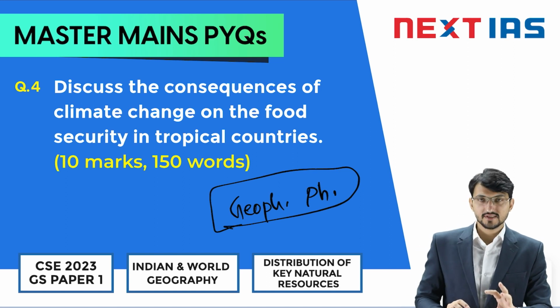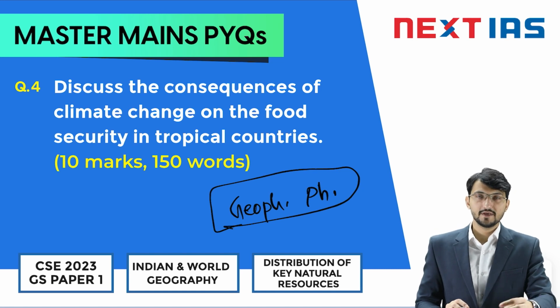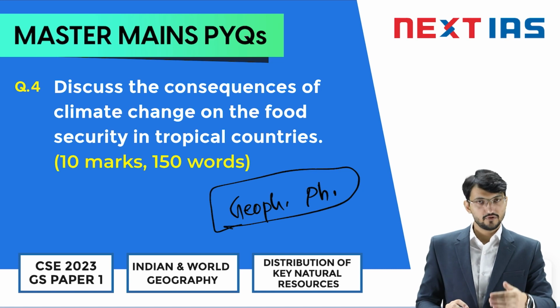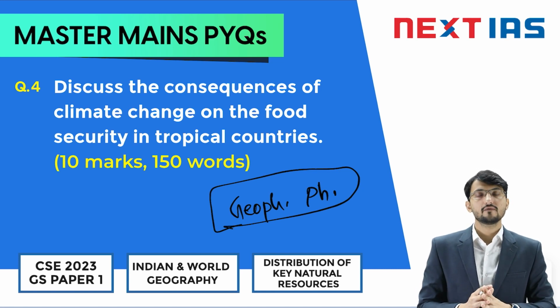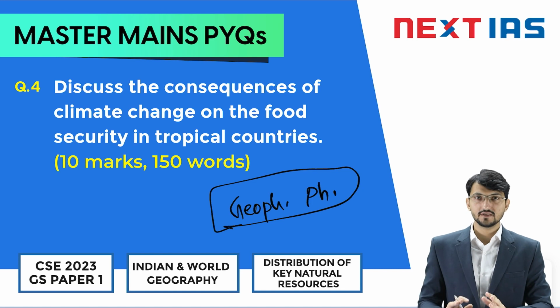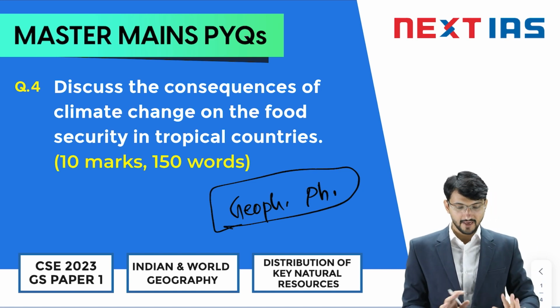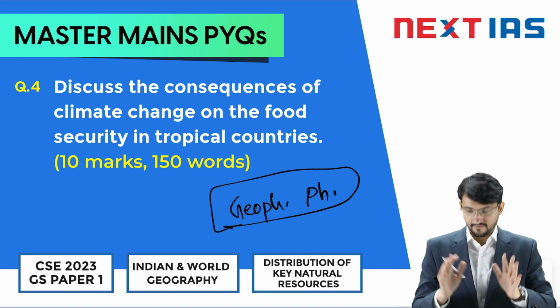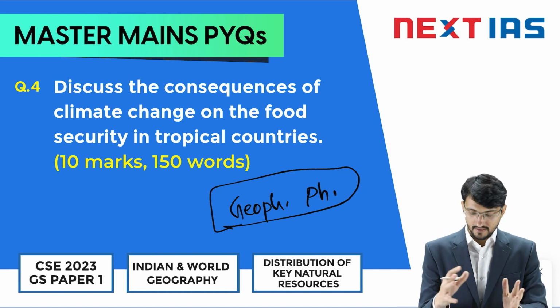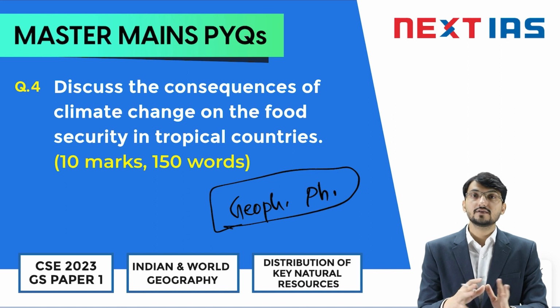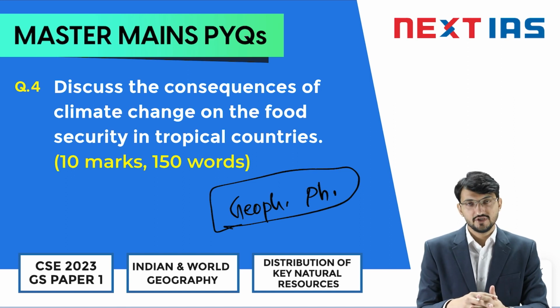While you are studying this part, you should remember that you need to write many dimensions. You need to write in a very short manner because it is a 10 marker. You can't go very broad in 1 or 2 dimensions. You have to bring in many dimensions. I hope you will find it very easy to answer this question. So let us jump right into the answer to this question.